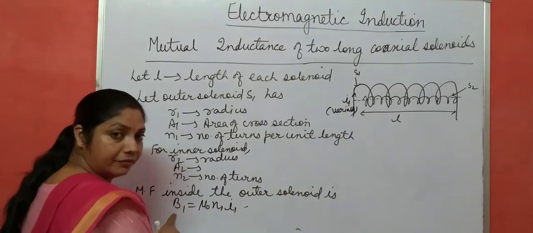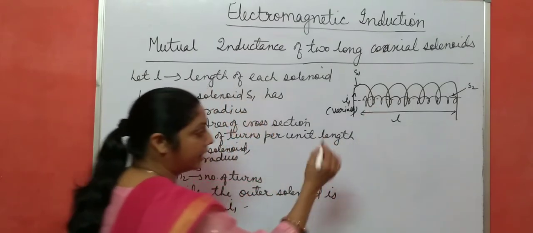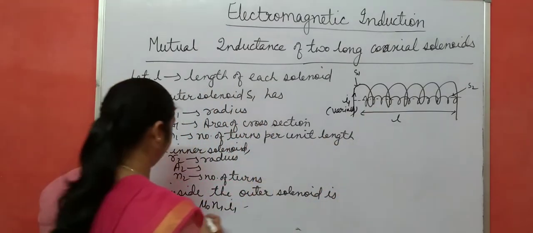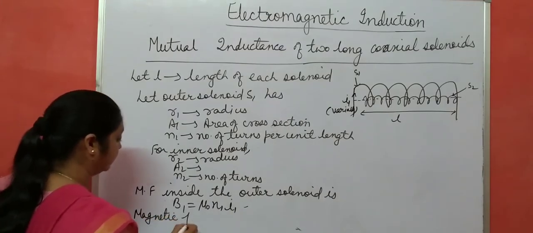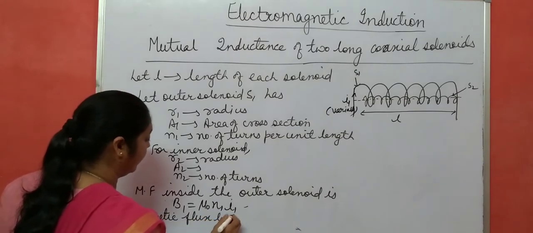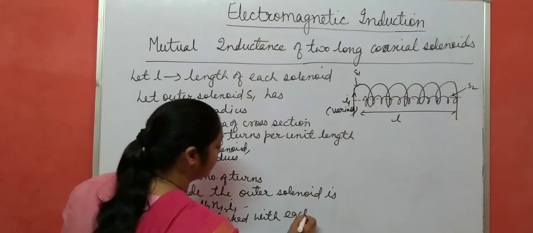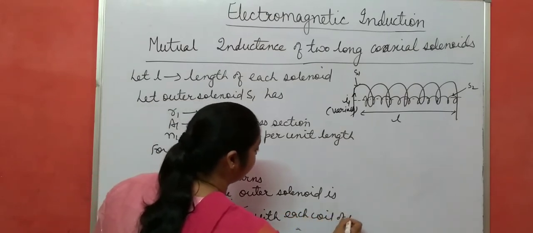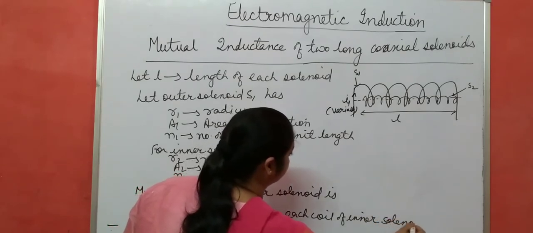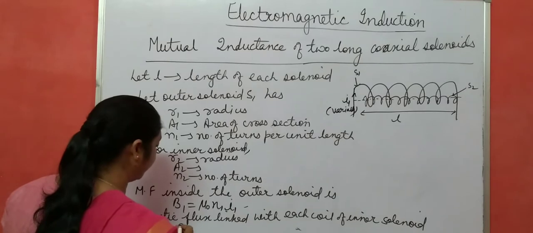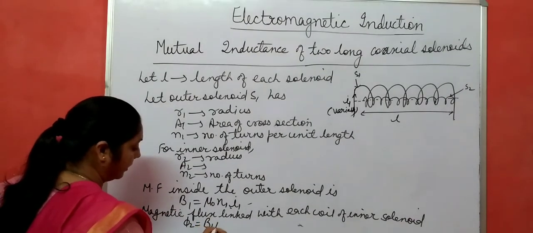Due to these magnetic field lines, the magnetic flux linked with each coil of the inner solenoid is phi 2 equal to B1 A2.